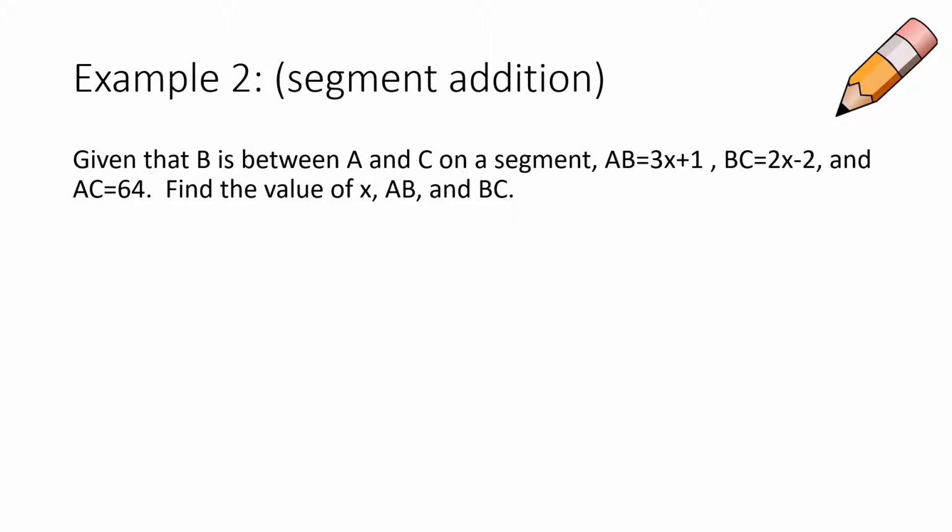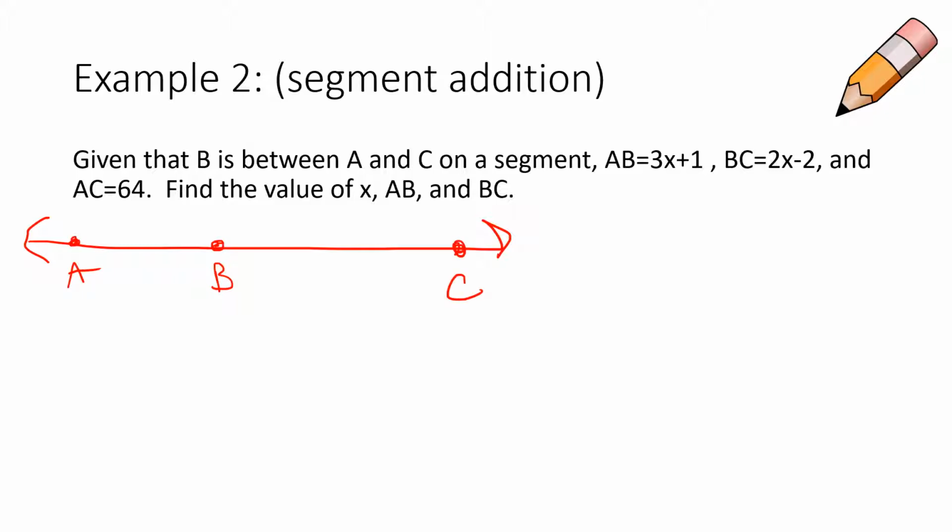Okay, so now we're going to look at an example for segment addition. So remember, we're going to have to draw a picture because they didn't give us a picture to start with, okay? So as we read, I'm going to be drawing the picture so that we can visualize what's actually happening. So given that B is between A and C on a segment, so we have this long segment, and B is going to be between the points A and C, okay?